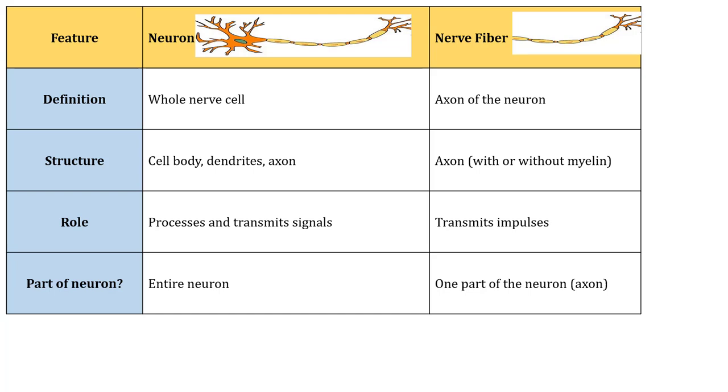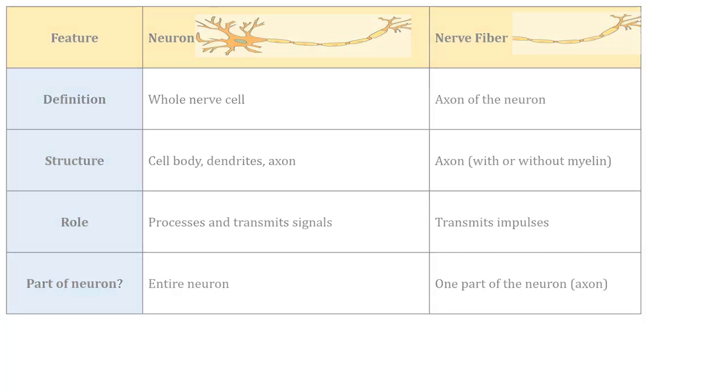And when we are asked to classify neurons, we consider the whole structure, including the cell body, dendrites and the axon. So we look at features like the number of poles it has, which refers to the number of dendrites and axons. For example, there are multipolar, bipolar, unipolar neurons, right? So based on these characteristics, we are going to classify neurons. So in a nutshell, nerve fiber classification focuses on the axon, while neuron classification looks at the entire structure. Understood? So let's move on to the classification of nerve fibers.